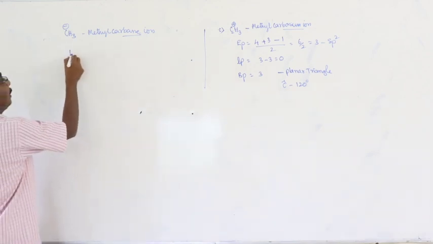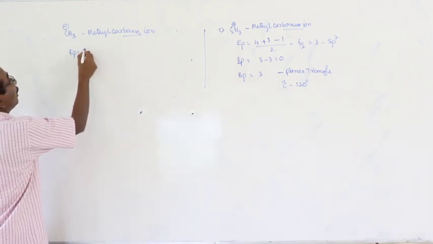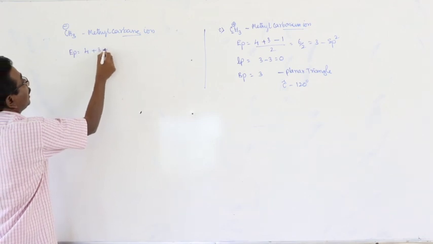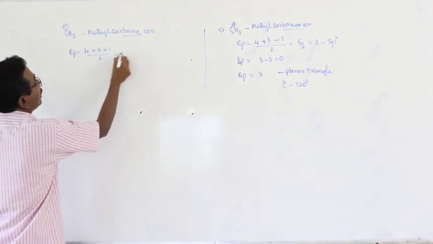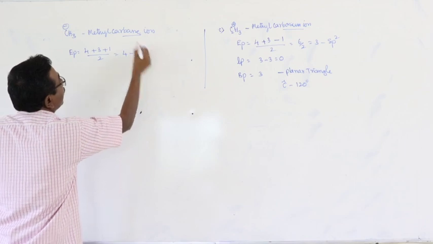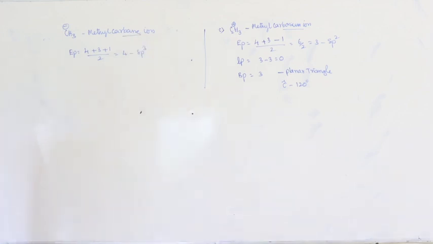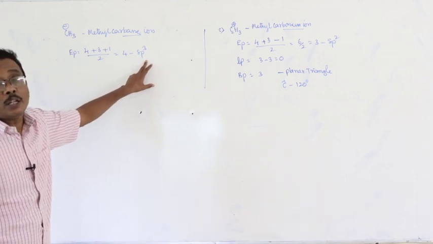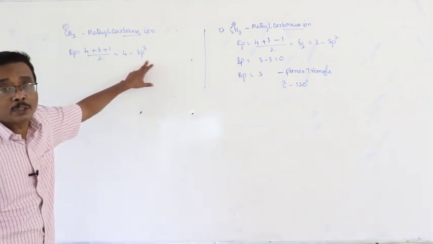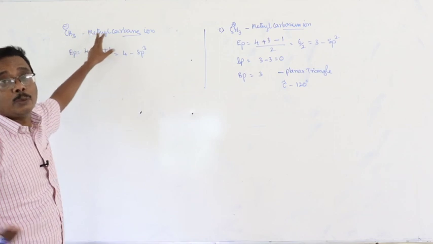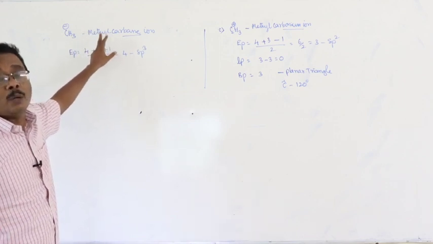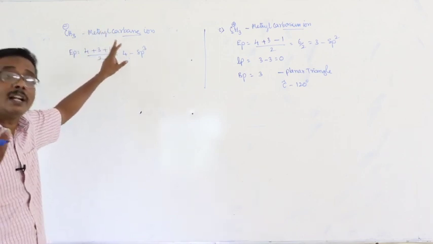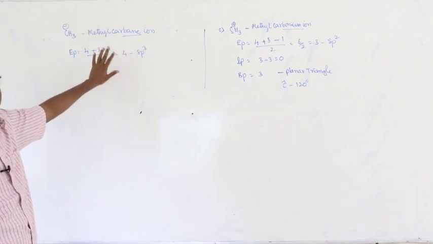How can you calculate? Number of electron pairs is equal to (4 + 3 + 1) by 2, that is equal to 4. sp3 hybridization. Number of electron pairs 4, hybridization sp3. Then automatically, what is the shape of the species? You are expected to say tetrahedral. What is the expected bond angle? 109 degrees. But that is wrong.